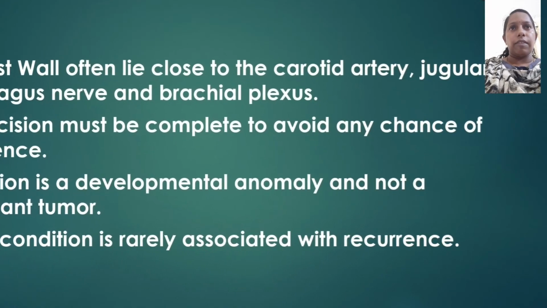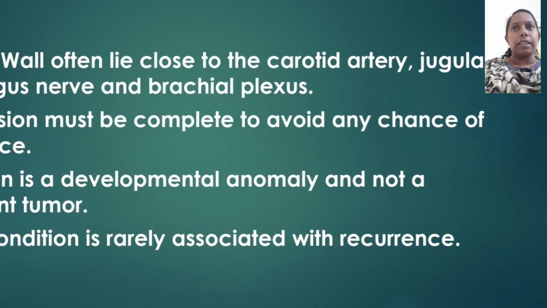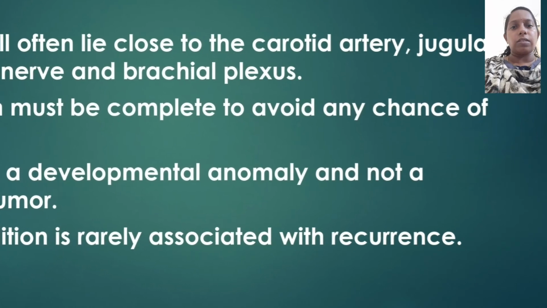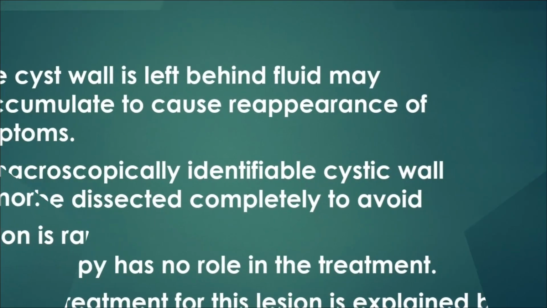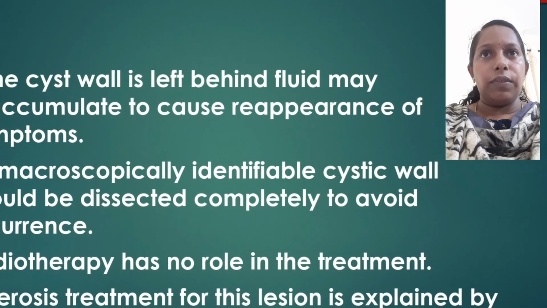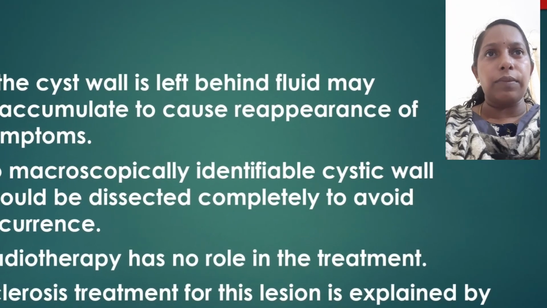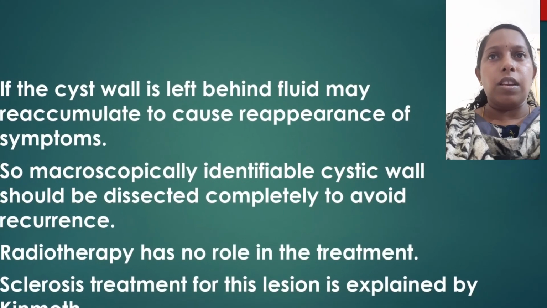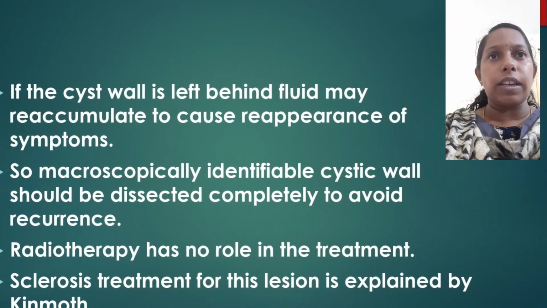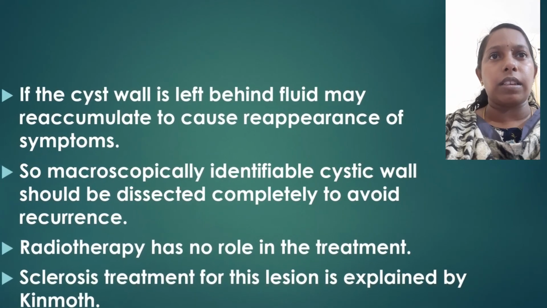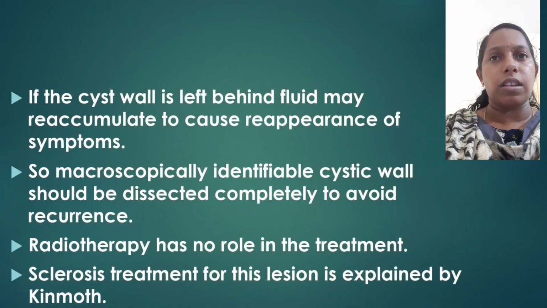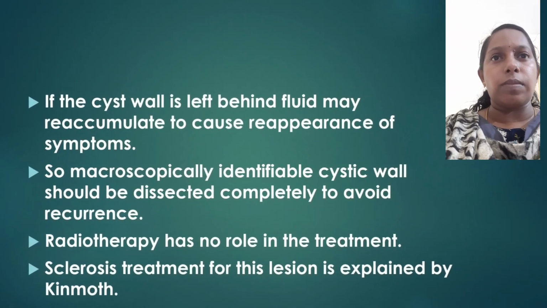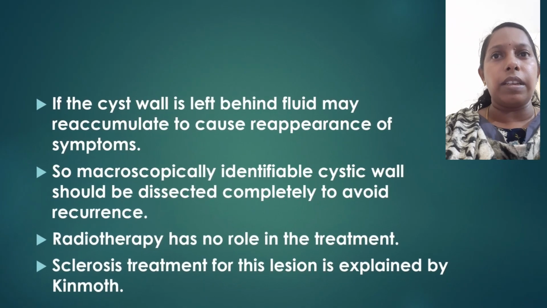This lesion is a developmental anomaly and not a malignant tumor. So this condition is rarely associated with recurrence. If the cyst wall is left behind, fluid may reaccumulate to cause reappearance of symptoms. So the macroscopically identifiable cystic wall should be resected completely to avoid recurrence. Radiotherapy has no role in the treatment. Sclerosis treatment of this lesion is explained by Kinmore.